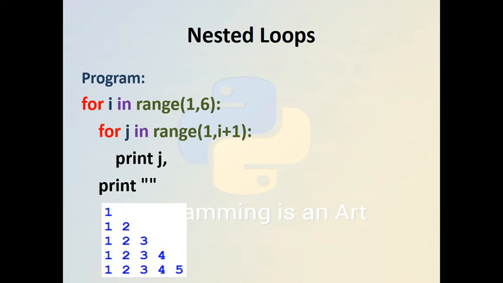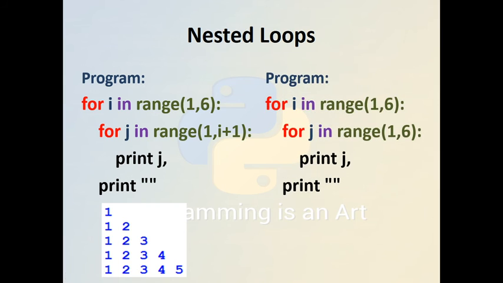So this is a very simple pattern where each time the for loop inside, the j will run first for one time, then the second time its value increases to 2, then it will run 2 times, then the third time its value will be increased to 3, then it will print 3 times, and so on. So this is the example of a nested loop.